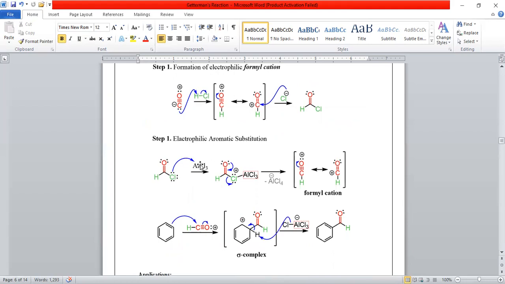AlCl3 is a Lewis acid catalyst and has vacant orbitals. It will accept the lone pairs from this chlorine and form the structure, producing AlCl4 minus, where the chlorine gets a positive charge and the catalyst gets the negative charge. The bond of the chlorine will break, and we will get these two structures, the formyl cation.